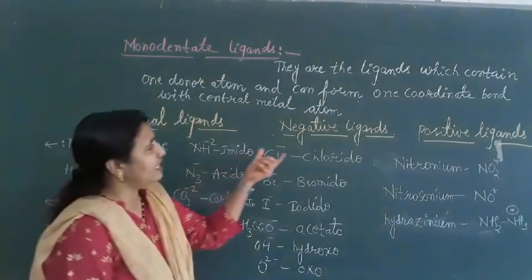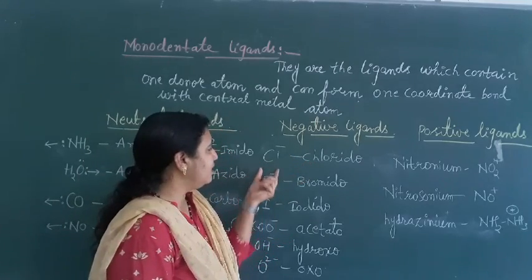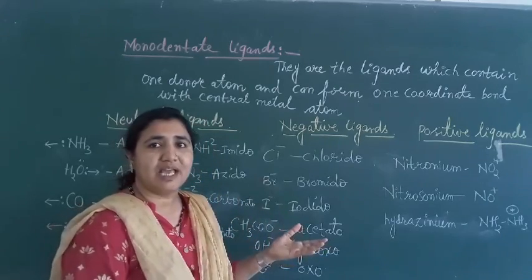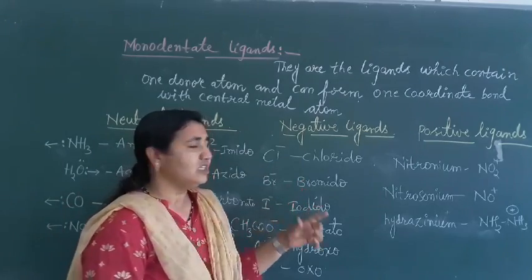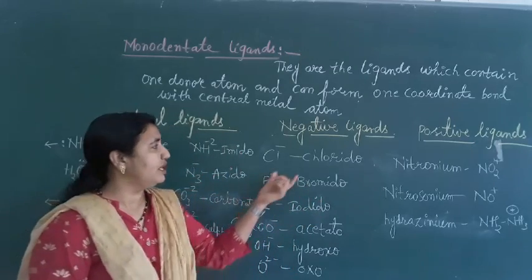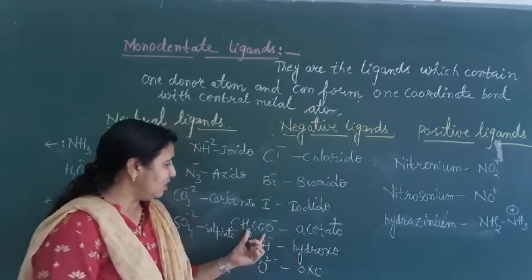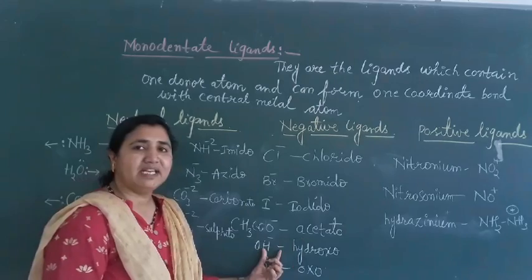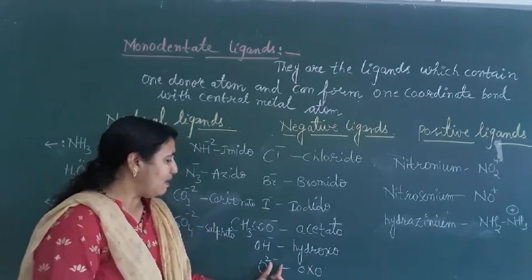Next we have negative ligands. All halides here: chloride, bromide, iodide, fluoride. They are the donor atoms, negative ligands. Chlorido, bromido, iodido: just remove the E and add O at the end. So chlorido, bromido, iodido, acetato, CH3COO minus. Next we have OH minus, which is called hydroxo.